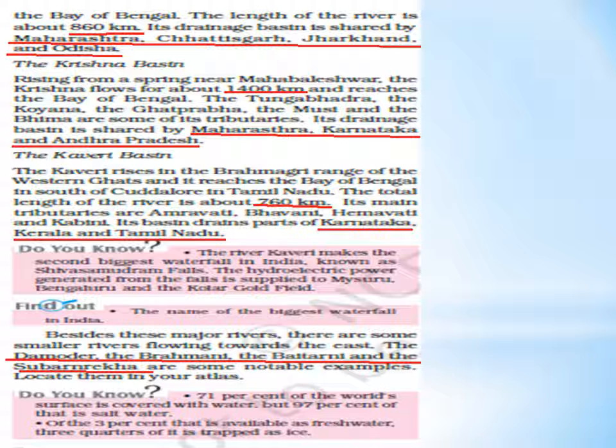Then you have the Kaveri Basin. It rises in the Brahmagiri range of the Western Ghats, and this also reaches the Bay of Bengal, south of Cuddalore in Tamil Nadu. The length is 760 km, and the main tributaries are Amravati, Bhavani, Hemavati and Kabini.